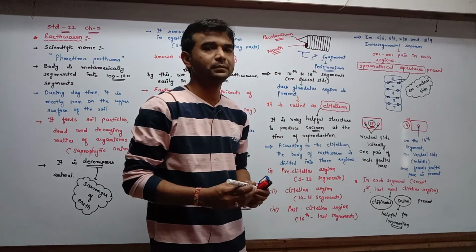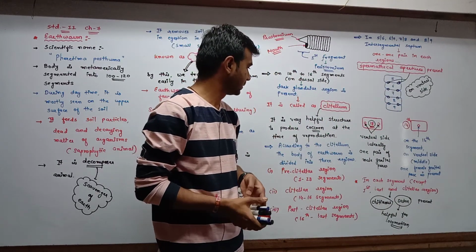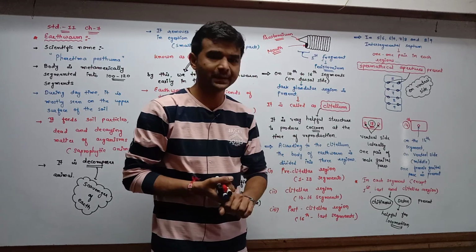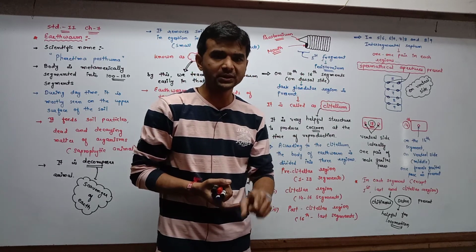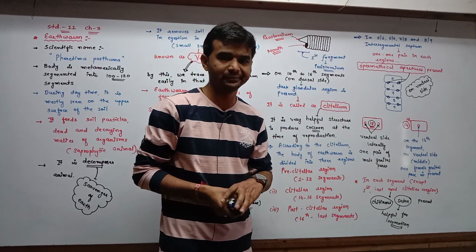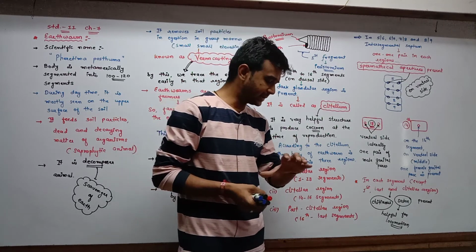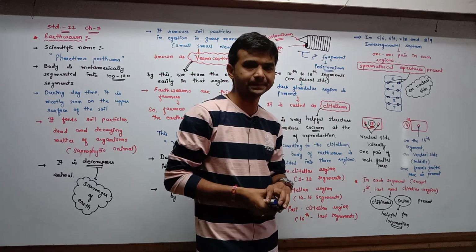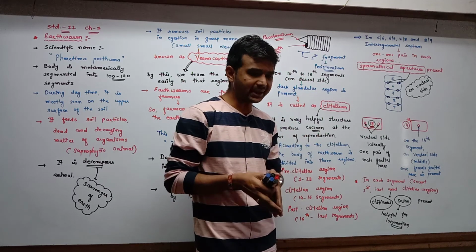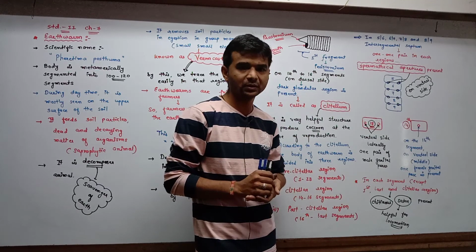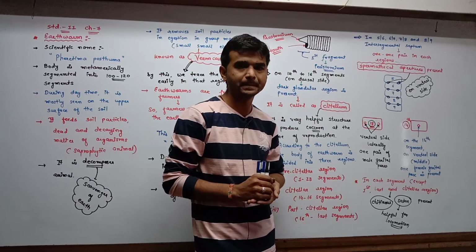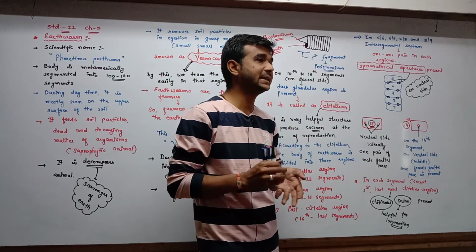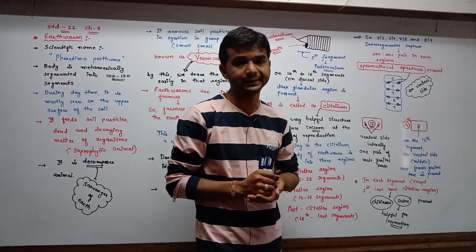See, the last point. In each segment on both the sides except the first, last and clitellar region, on the ventral side, on both the sides laterally, setae are present, and setae are made up of chitin.